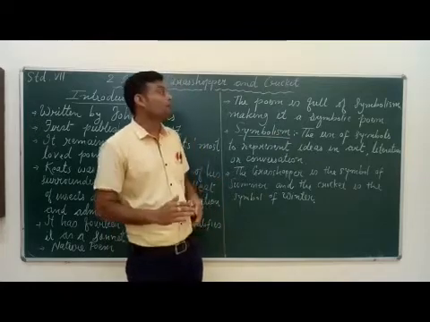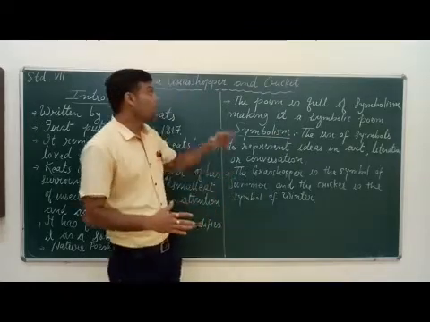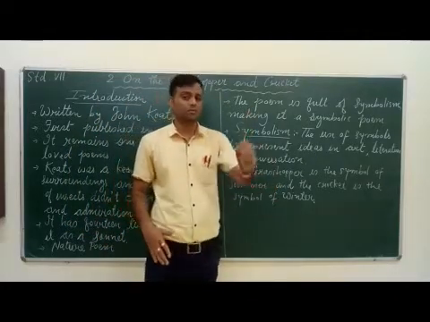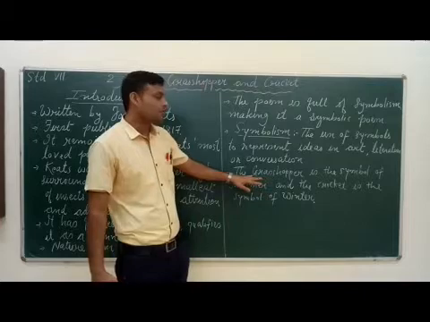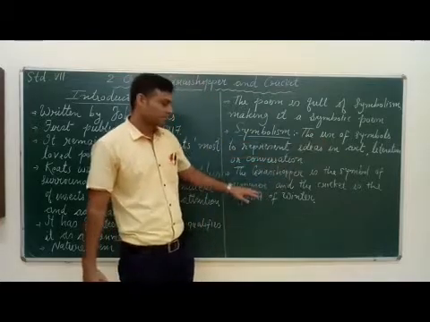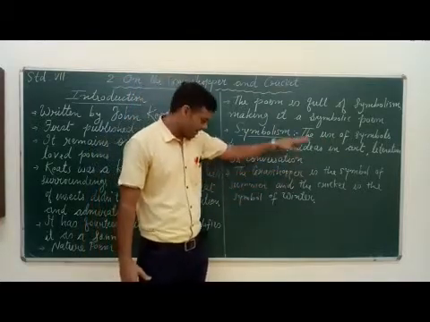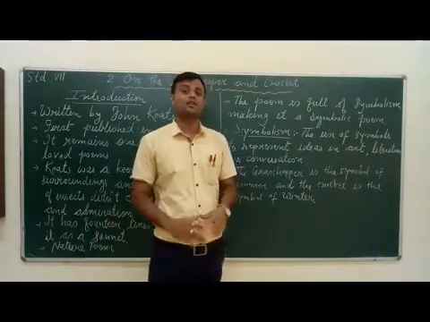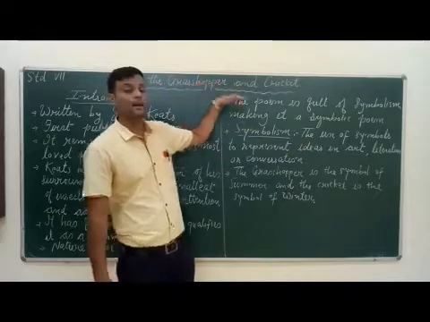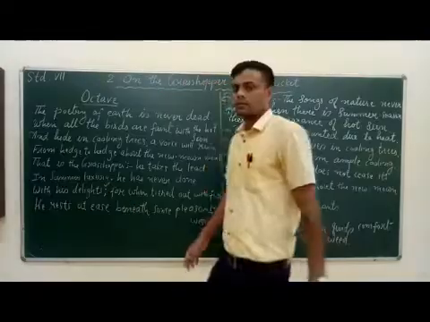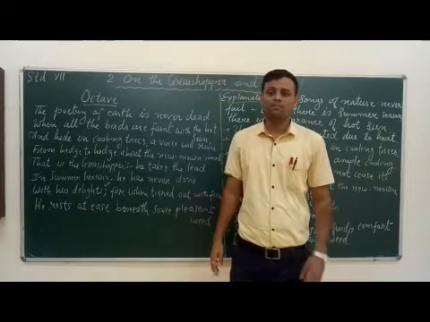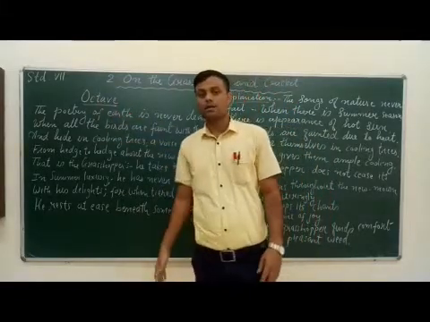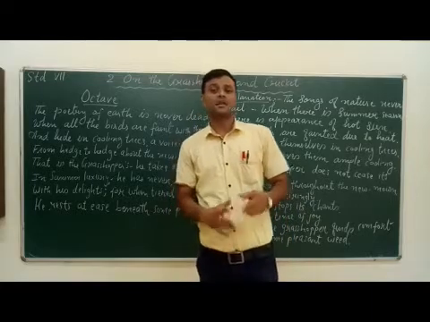In the present poem, John Keats has used the grasshopper and cricket to symbolize something. The grasshopper is the symbol of the summer season and the cricket is the symbol of the winter season. So this is the introduction part of the poem. Now let's understand the poem. First, the octave. Octave means an 8-line stanza.